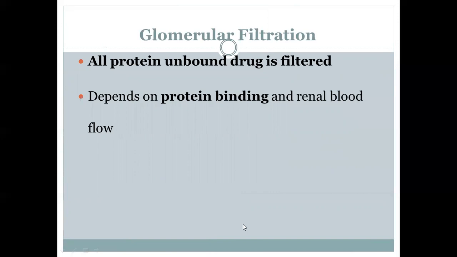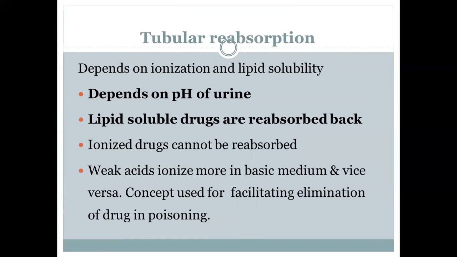So as I already told you, glomerular filtration occurs at the juxtaglomerular apparatus, and all the protein unbound drug is filtered at the glomerulus, and the ones which are bound to the proteins will never be filtered. Also, the renal blood flow will determine the glomerular filtration. So remember, the glomerular filtration of a drug will depend upon its protein binding as well as the renal blood flow. Coming to the tubular reabsorption, I already told you it is a passive process, and it depends mainly on the lipid solubility of the drug.